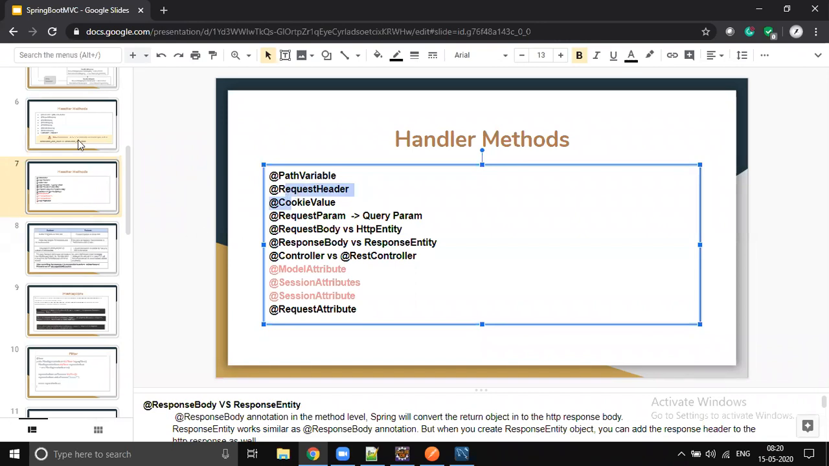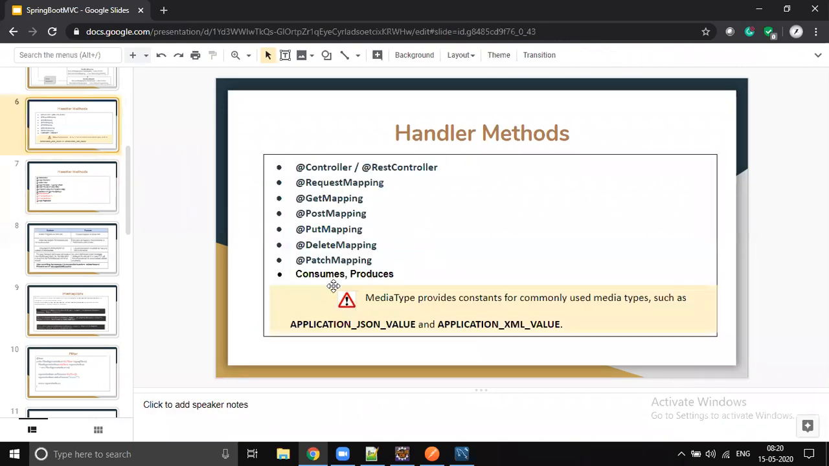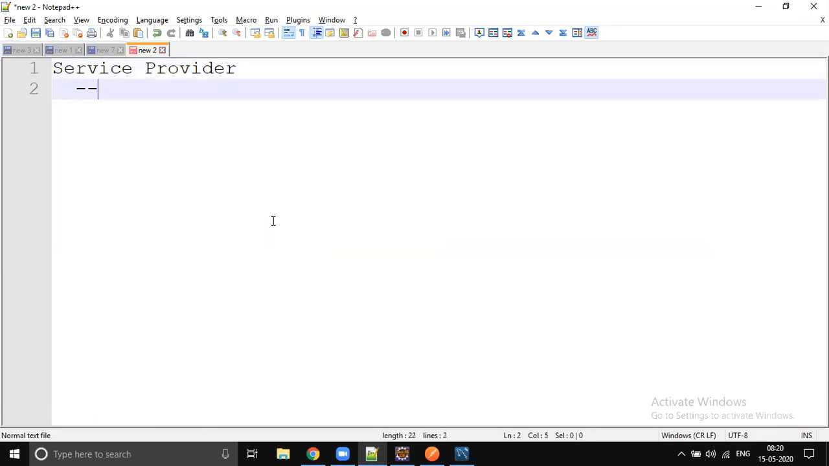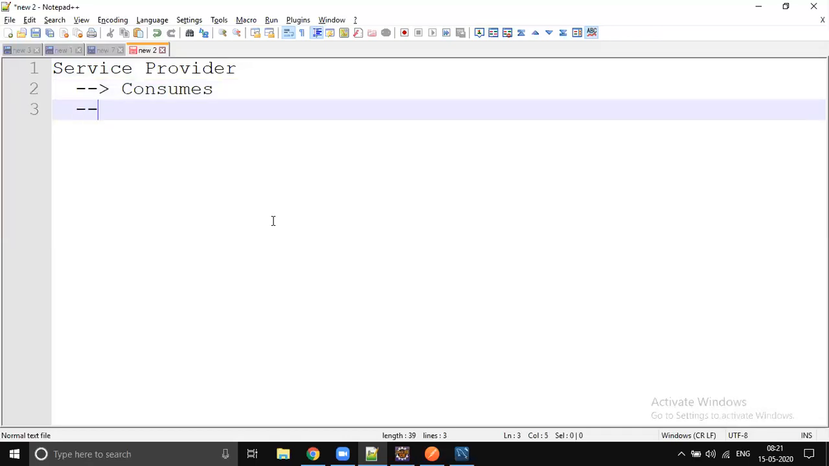So now we're going to learn about consumes and produces. As I said yesterday, we are the service provider, right? So when I say consumes, it means the data we are going to consume as the service provider. Produces means the data which we are going to send to the client.